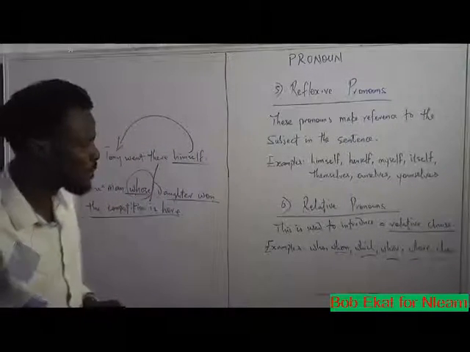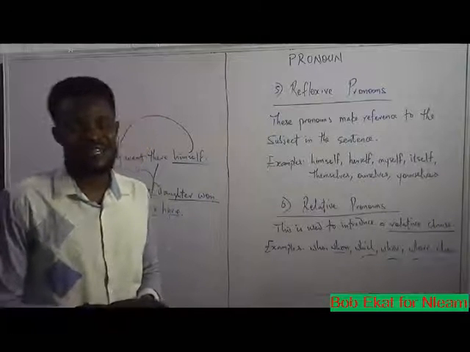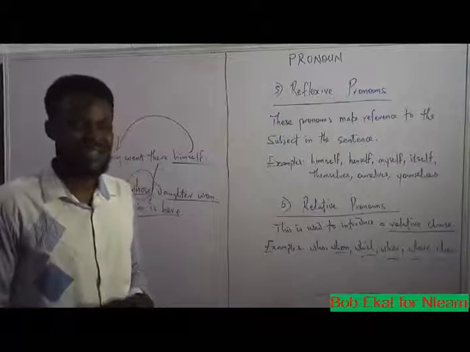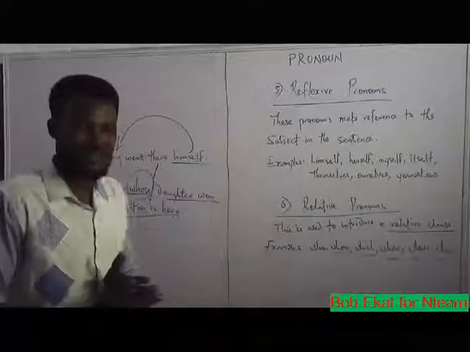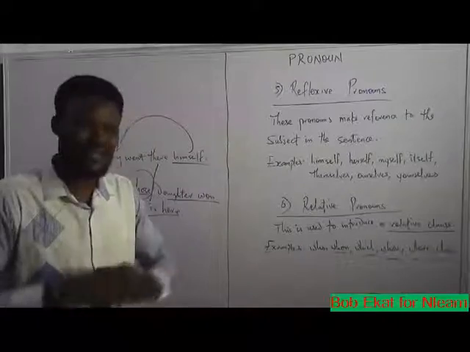The boy who was here yesterday has come again. In this case, the who there introduces the relative clause of the second part of the sentence. You can think of many.